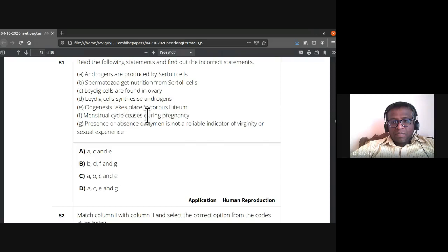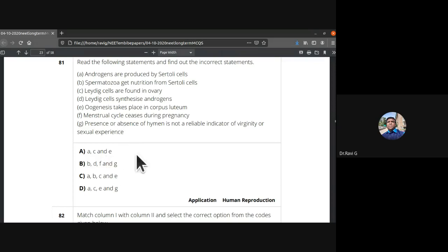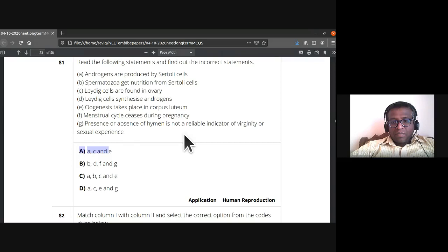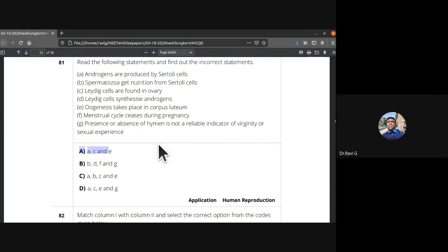Oogenesis takes place in corpus luteum, that is wrong. So A, C, and E are wrong statements. So the right answers are A, C, E. So 81st. Remaining statements are all correct statements. So these are the three incorrect statements.